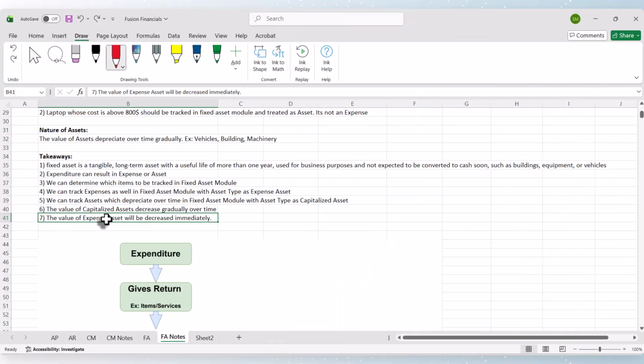In the next video, we will understand the significance of the fixed asset module and how it helps us maintain the financial well-being of the organization. To keep the financial records up to date and correct, how this fixed asset module will help, we will discuss in the next video with the topic significance of fixed asset module.